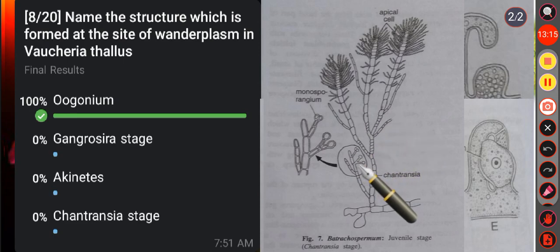So, the Chantransia stage is the juvenile stage of the red alga Batrachospermum, which resembles the other alga Chantransia. Okay, but here option A is the correct answer. The structure, that is the oogonium, is formed at the site of wanderplasm in Vaucheria thallus.